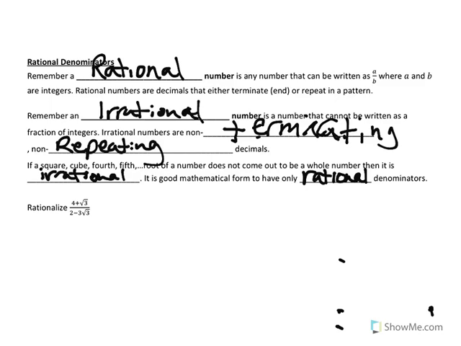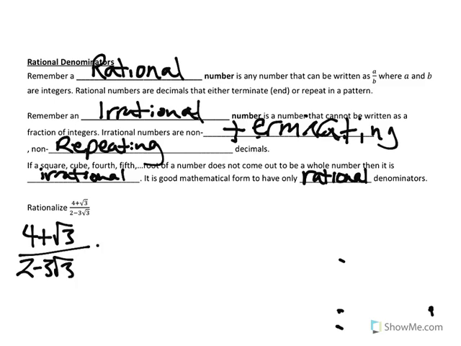Okay? So first, we're going to multiply. In order to rationalize this, we're going to multiply by the conjugate of the denominator. So the conjugate of the denominator. So we're going to take our 4 plus radical 3 all over 2 minus 3 radical 3.